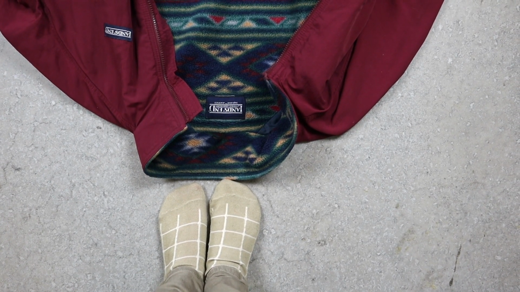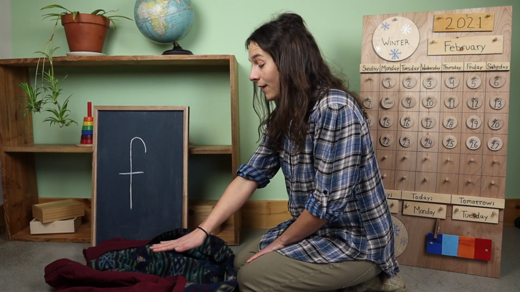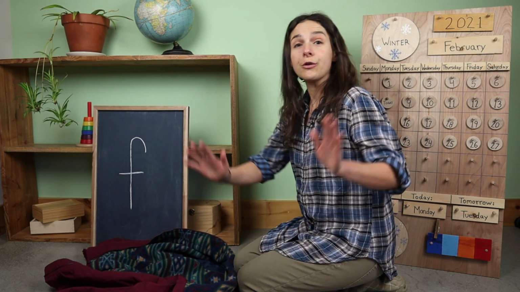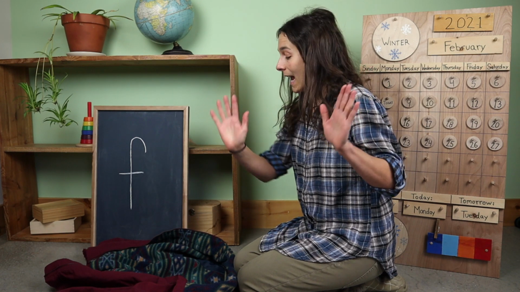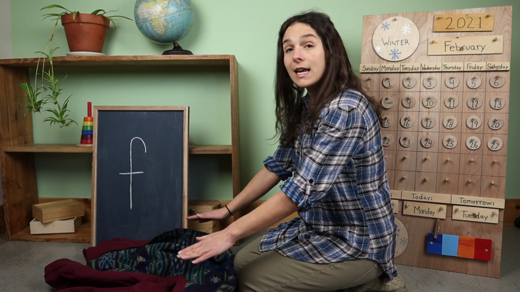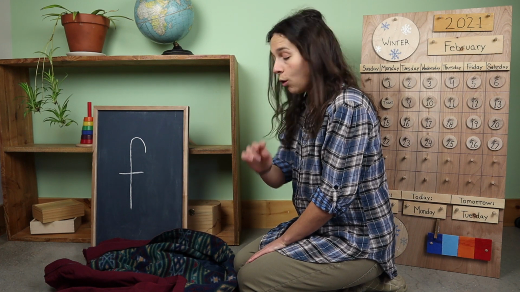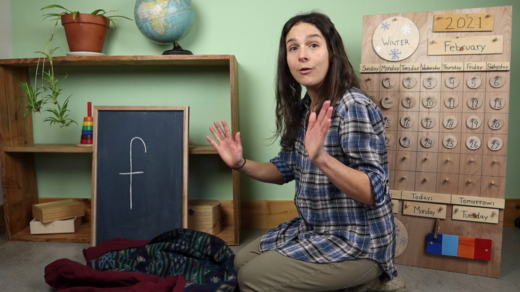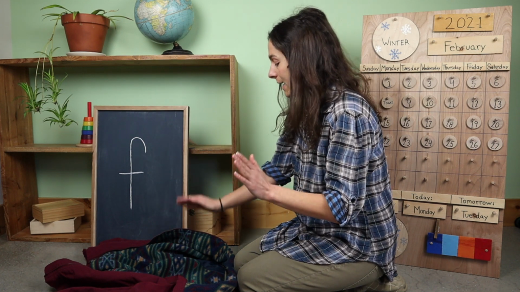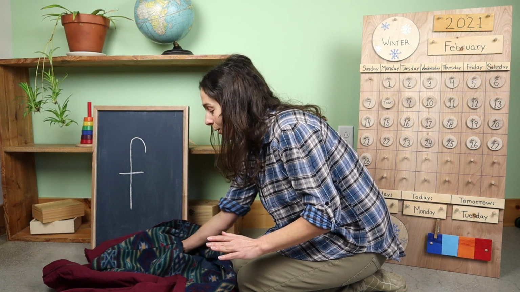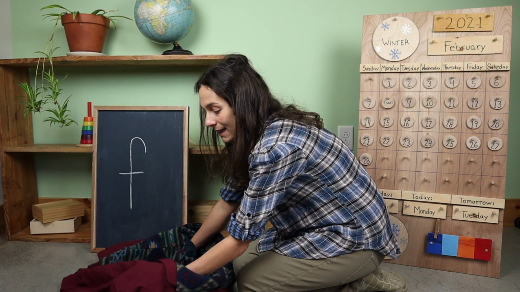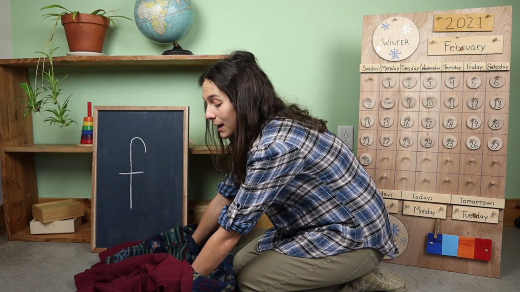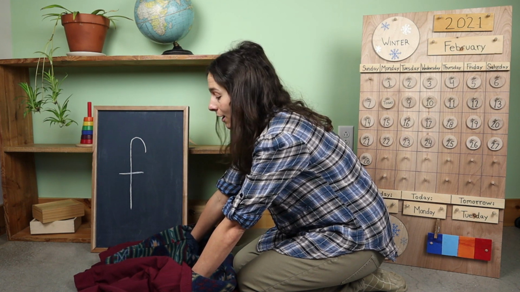Let's go on to step 2. Now that your coat is lying flat on the ground and it's upside down, you're ready for the second step. So you're going to take each arm and put it into each sleeve. Now remember, there should be 2 holes, 1 hole for each sleeve, and each arm is going to go into each hole. You don't want to put your arms all the way through the sleeves because you want to make sure that you can flip your jacket.